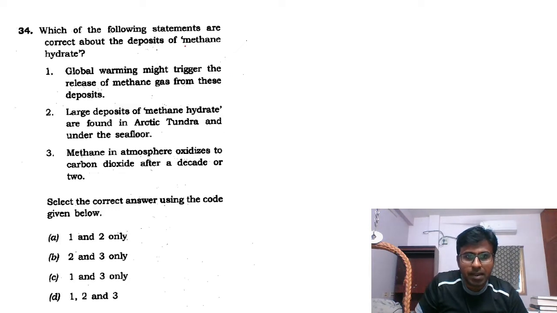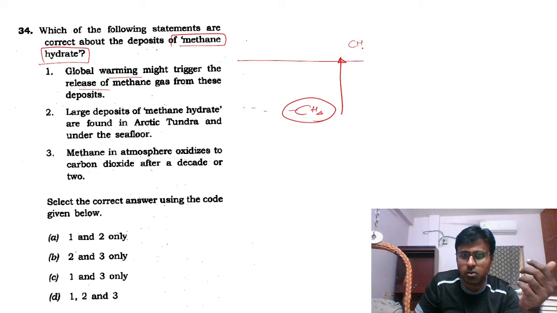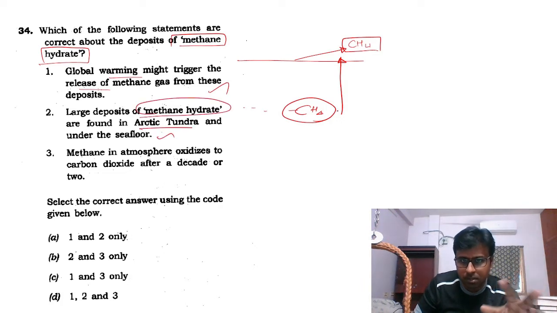Okay, methane hydrate. See this question, methane hydrate. It is in the sea floor, these methane hydrate nodules, something that is there in the sea floor. Okay, this is what I knew. So CH4, methane. What global warming might trigger can happen. When global warming happens, this can be liberated, and when CH4, methane, goes to air, it is a greenhouse gas. So yes, this can happen. Large deposits, as I told you, yes, it is below the sea.